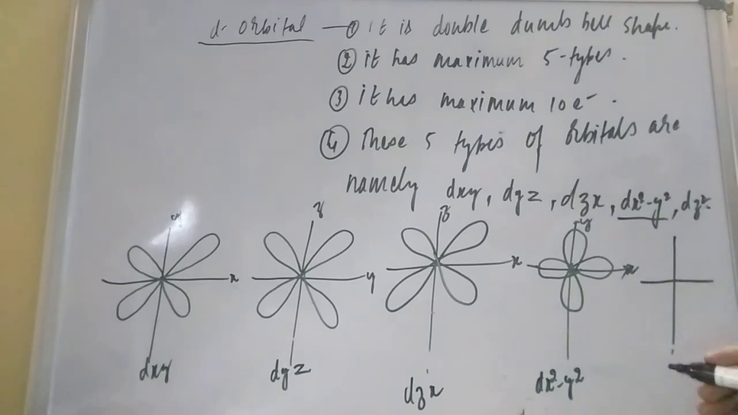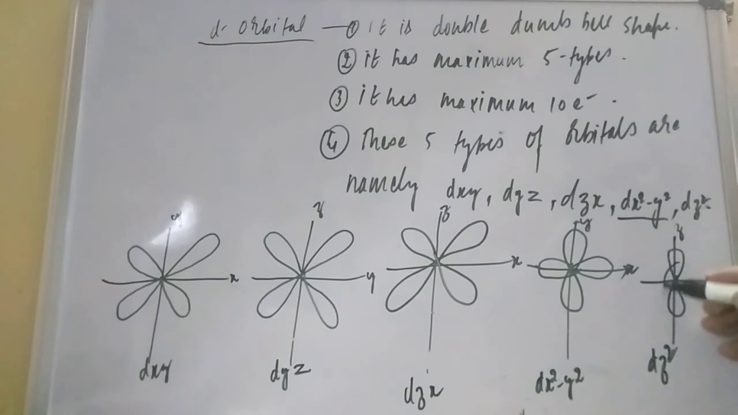Next one is dz square. If you want to draw dz square, how will it be? This is the z axis, and this is the orbital where the dumbbell will be on the z axis and one sphere will be at the center. This is the shape of the d orbital.